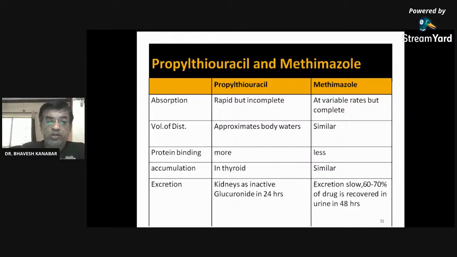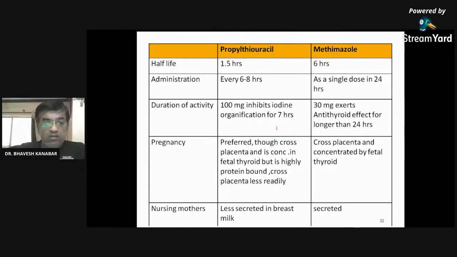You are enjoying this live lecture, I think. Carbimazole, yes, propylthiouracil. This is thioamide. Apart from thioamide, I-131, that is radioactive iodine. Okay, now we are moving forward.